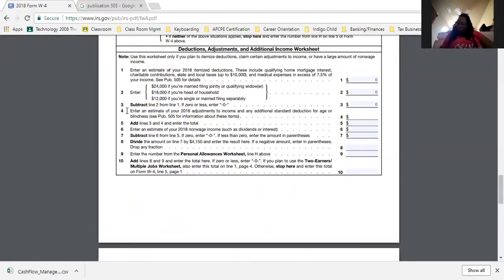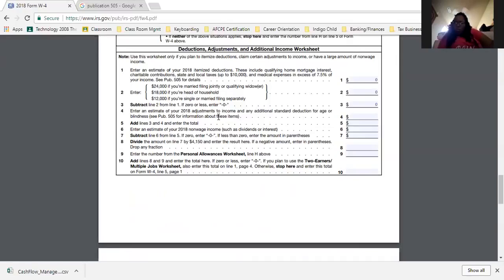Now, line 4 says this: enter an estimate of your 2018 adjustments to income and any additional standard deduction for age or blindness. What this means, for us that are doing this training, is if you have a business, you have an adjustment to your income.